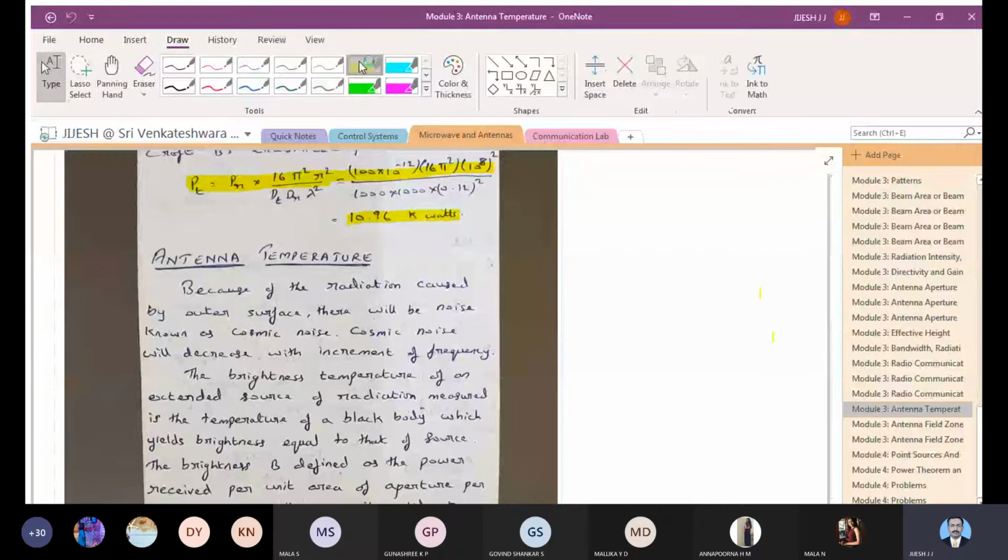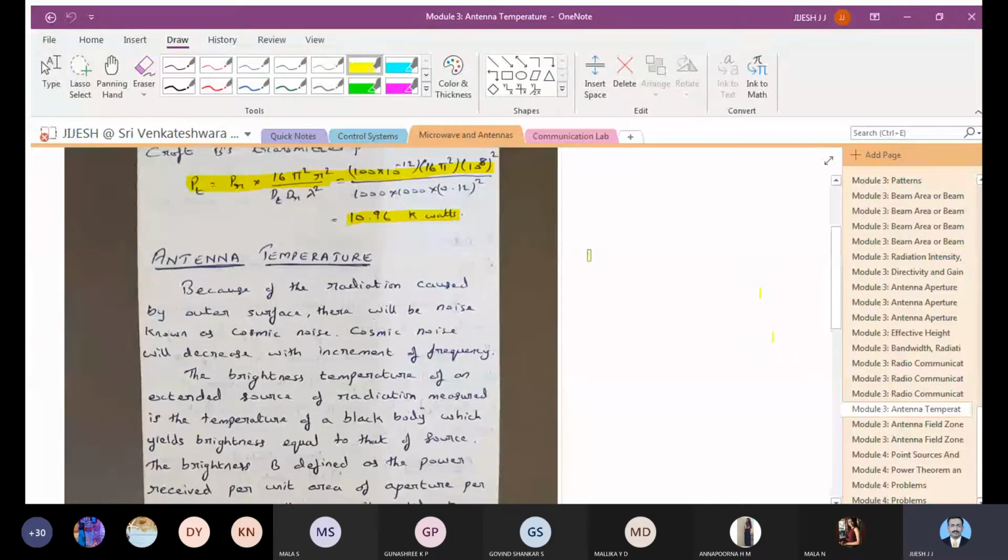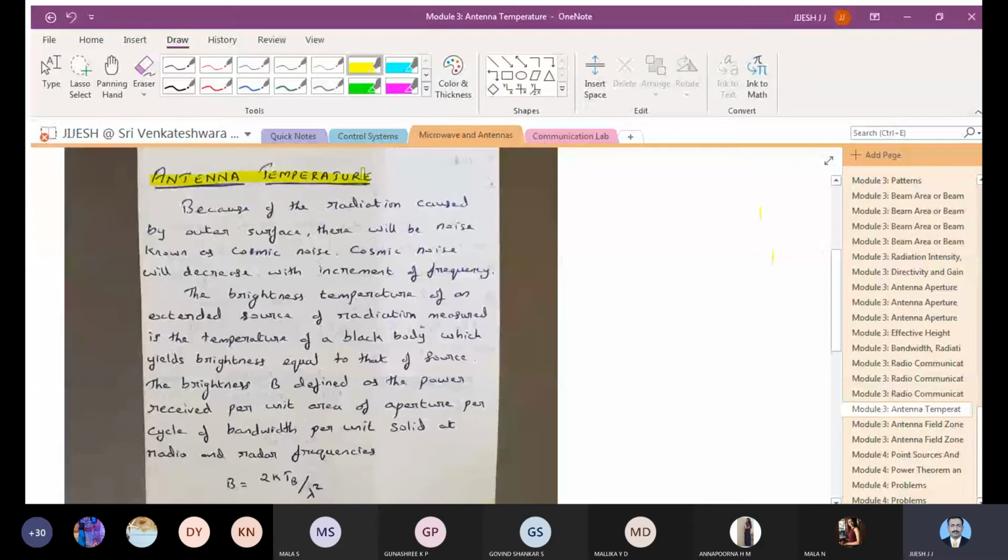You might have felt the antenna getting heated up when it is subjected to radiation. You can experience this in mobile phones. If you are using a radio for quite a long time, you can find that these things are getting heated up, or the temperature is getting generated at that space. This is what is called the antenna temperature. Let us discuss this.